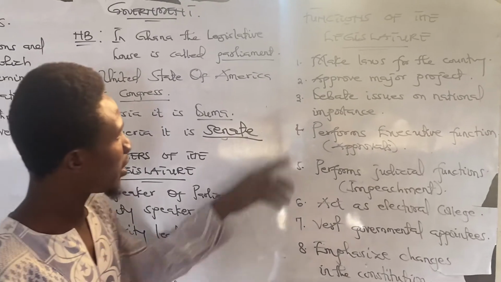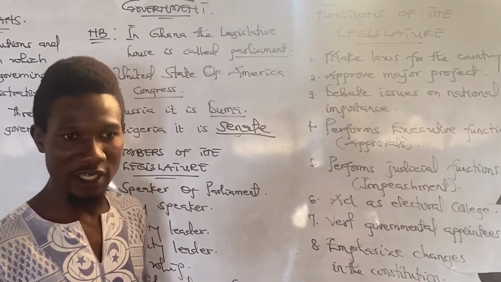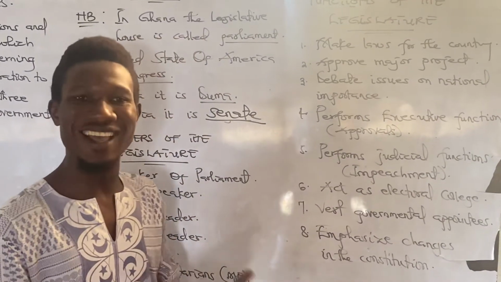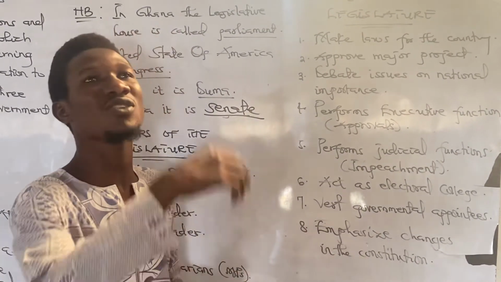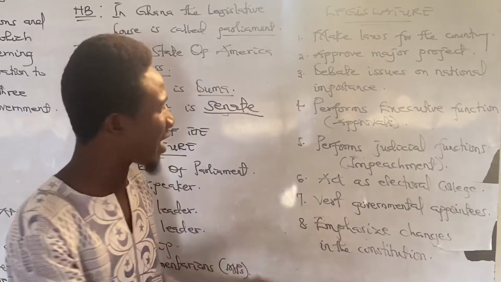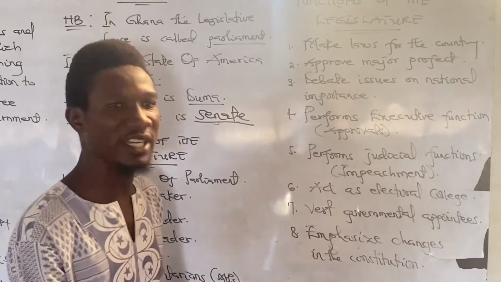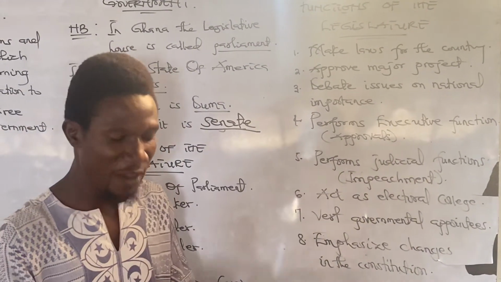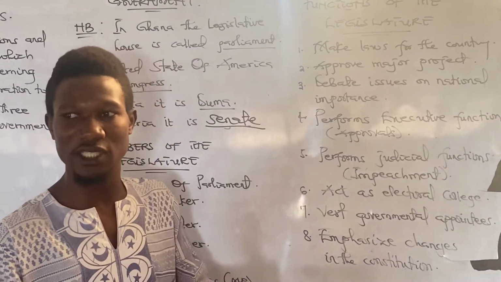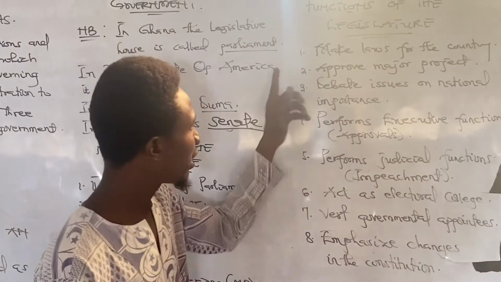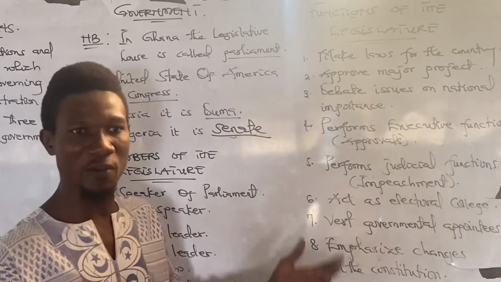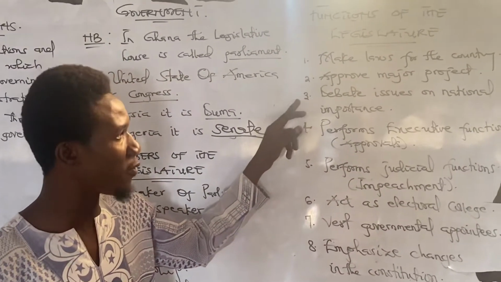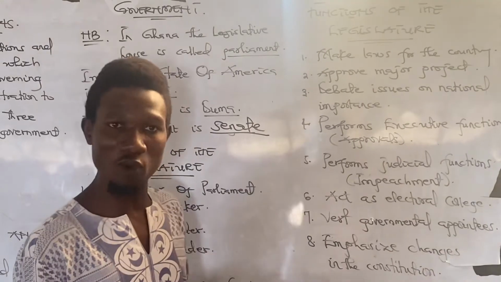The next one is that they approve major projects. Approval of major projects simply means the establishment of any organization or tax policy. There is not a single tax that an individual will pay unless it is approved by the legislature. If anyone would like to undertake any developmental project or establish any institution, the legislature must approve it before it becomes possible. So we call it approving major projects.